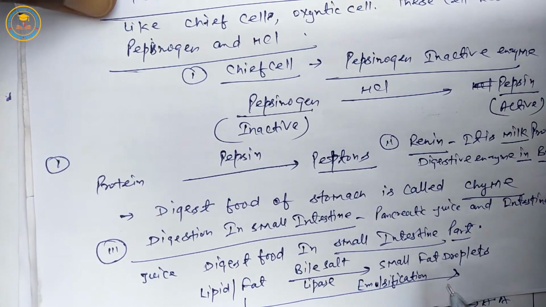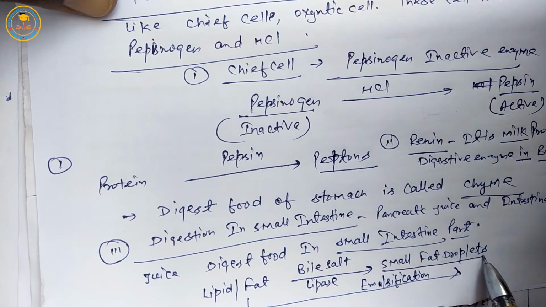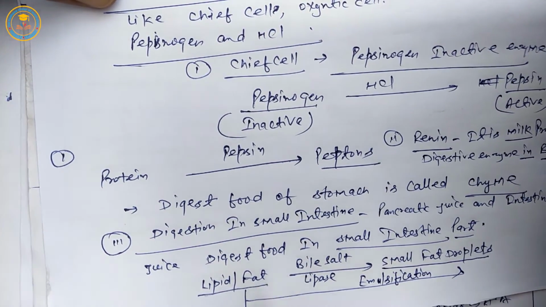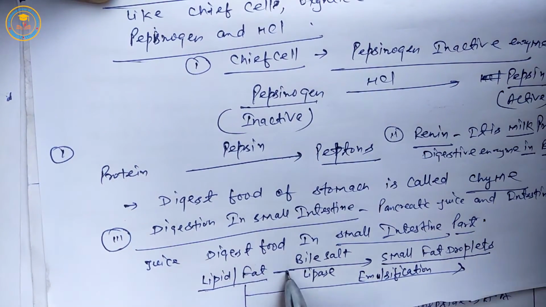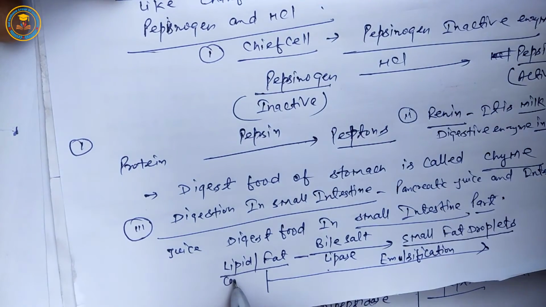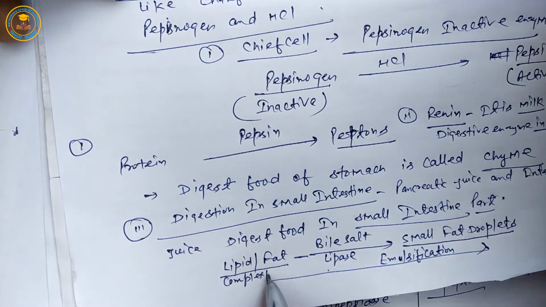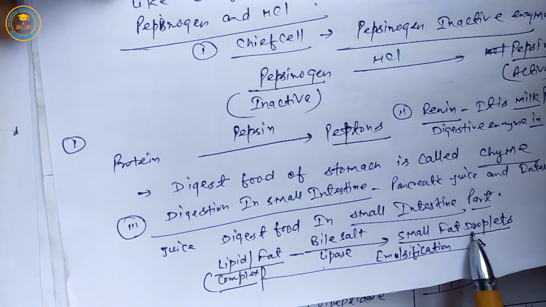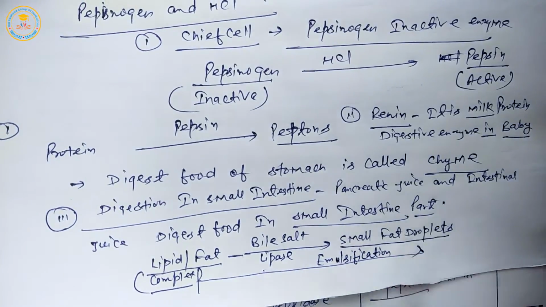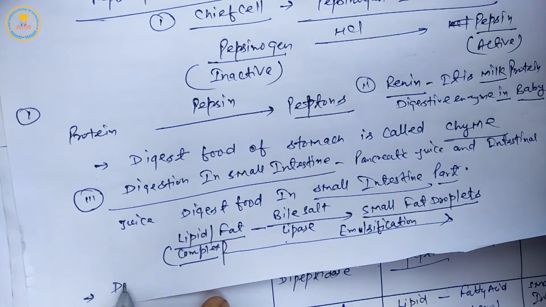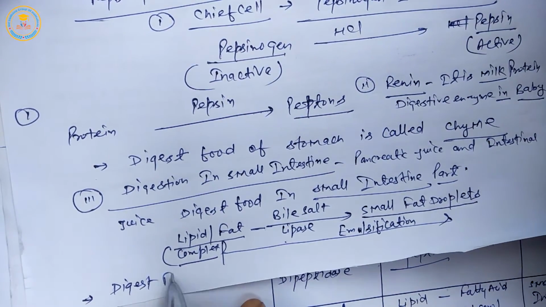Once again, small fat droplets form lipid or fat molecules in the presence of lipase enzyme or bile salt. It is complex fat molecules. It is simple fat molecules.